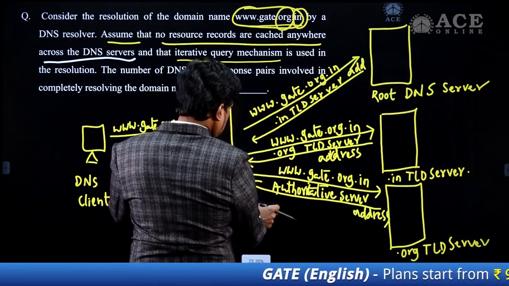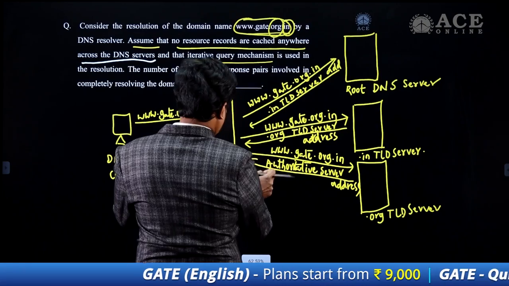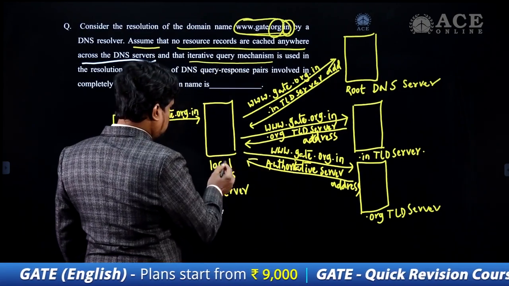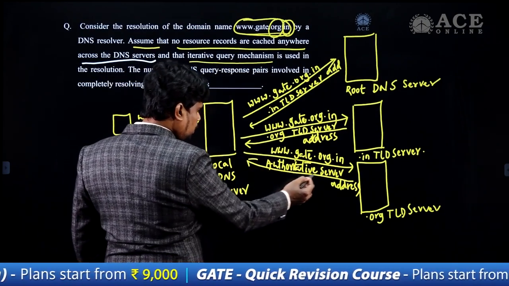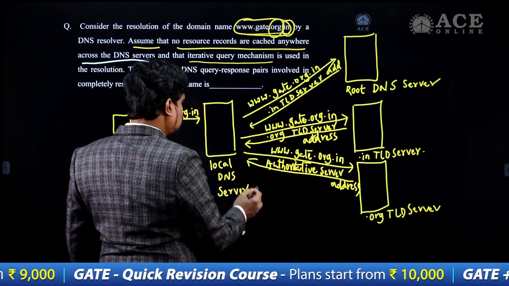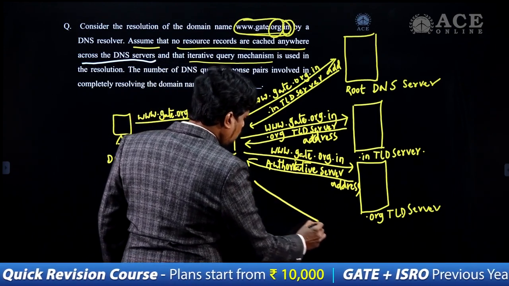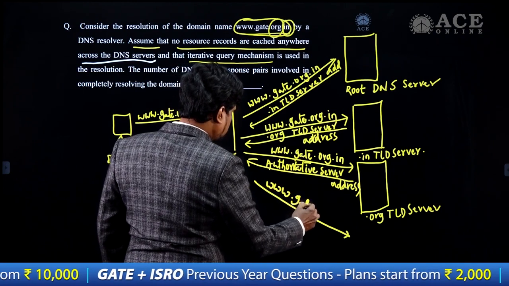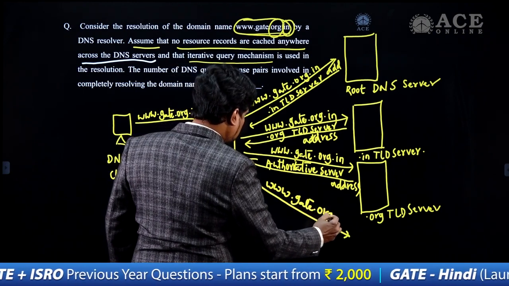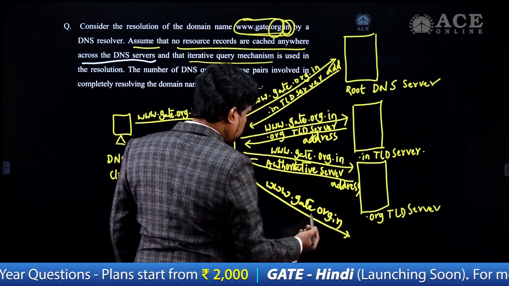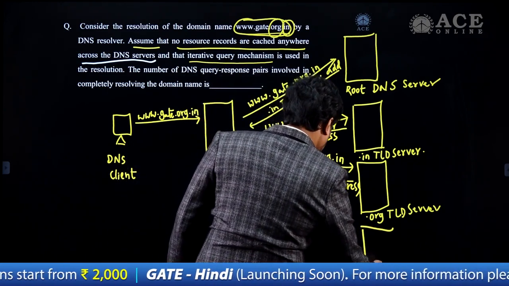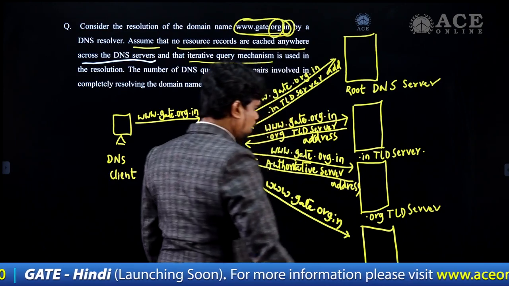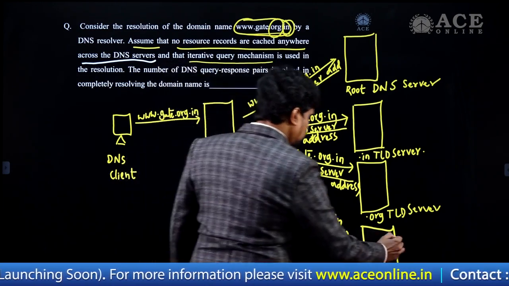Now this address can be forwarded by the local DNS server. After getting the authoritative server address, the local DNS server will forward the same www.get.org.in to the next server, which is called the authoritative server.